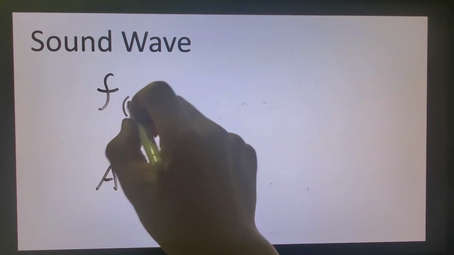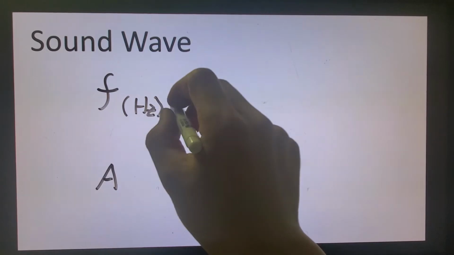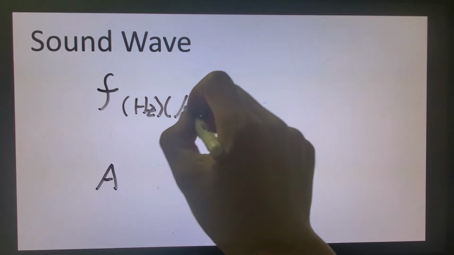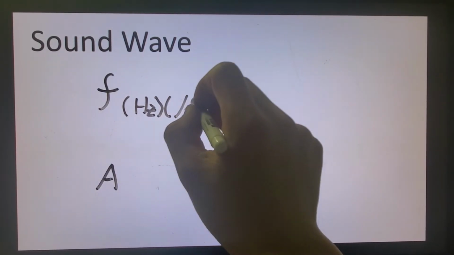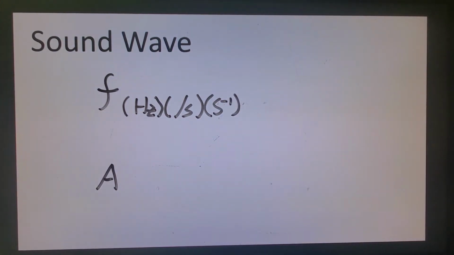Frequency, once again, will have the unit of hertz. That means how many waves per second. Okay, unit hertz is per second. Something per second. Sometimes you write it this way, s to the minus 1. So let me give you an example of what different frequency is.